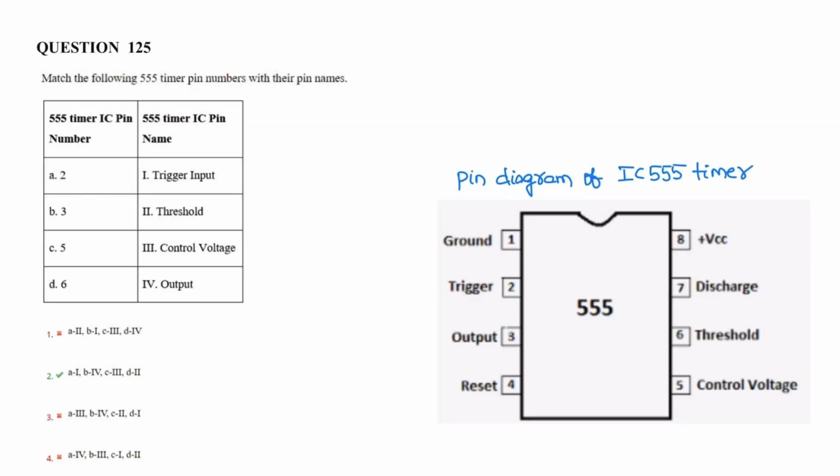Next question. This question is related to the pin diagram of the 555 timer. Pin 2 is trigger input, pin 3 is output, that is 4. Pin 5 is control voltage, and pin 6 is threshold. So the correct option is A is 1, B is 4, C is 3 and D is 2. Correct option is 2.